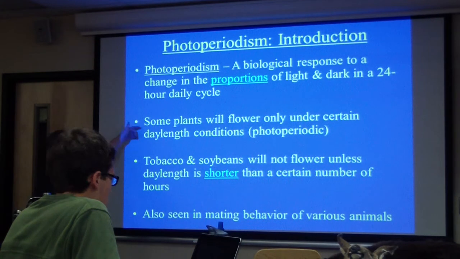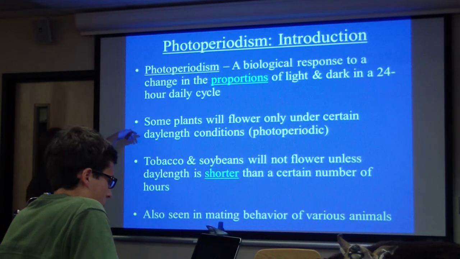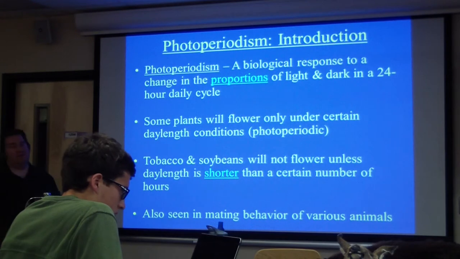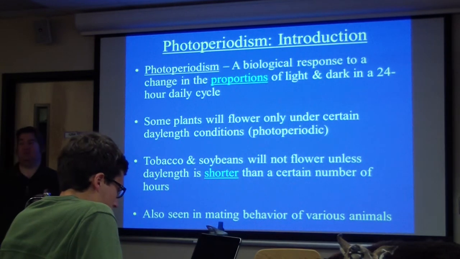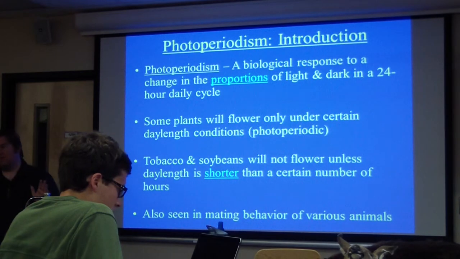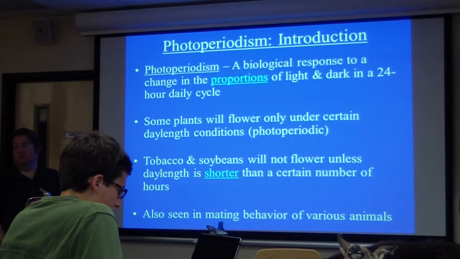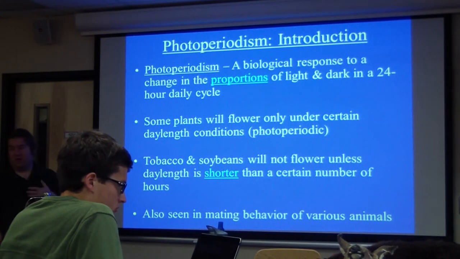Check this out. Some plants will only flower under certain day length conditions. Many plants are what we call photoperiodic. That means they're measuring day length to see when they should flower. They're photoperiodic. Not all plants are like that. Some plants ignore the sun when it comes to when they should flower. They're cueing in on other things.